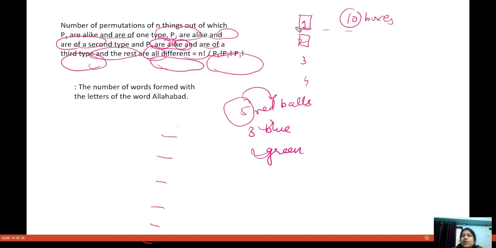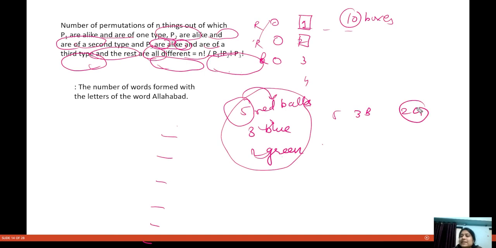For example, if I put a red ball here, here and here, and now I swap these red balls among themselves, it is the same arrangement. So these are 10 balls, 5 red, 3 blue and 2 green. They can be arranged in factorial 10 ways? That is not correct, because the 5 red balls are identical to each other.